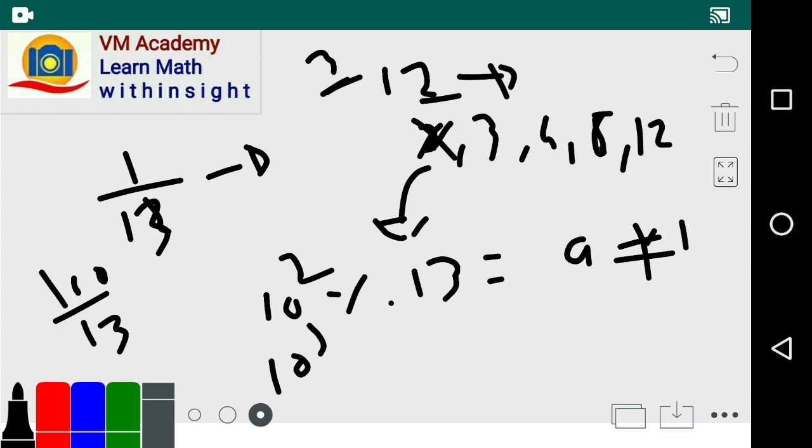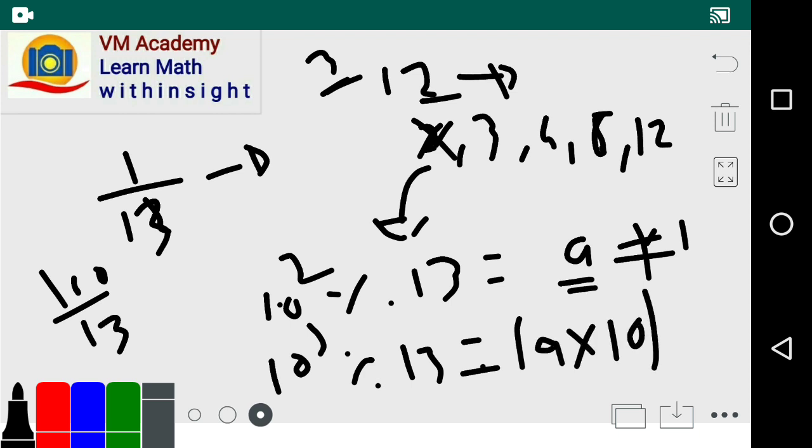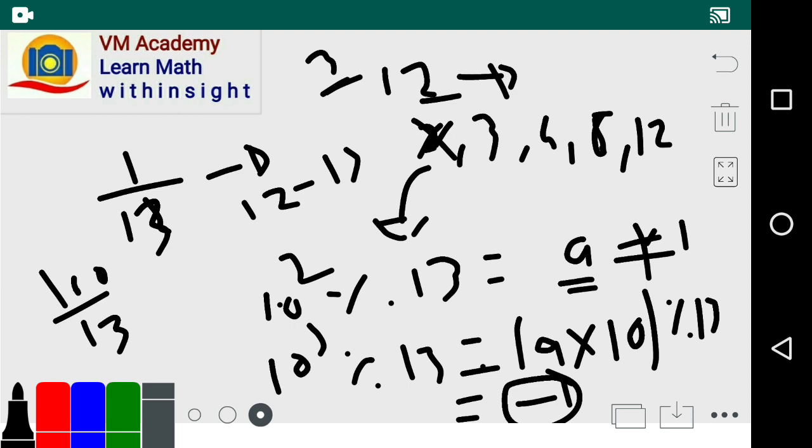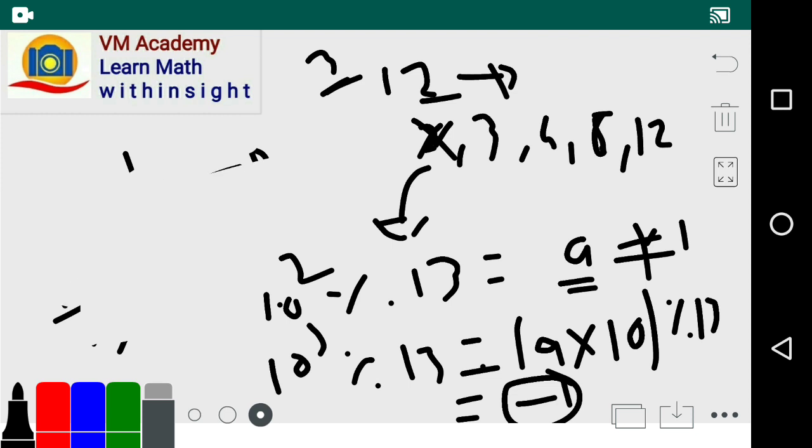So 10 raised to 3 mod 13. Now 10 raised to 3 mod 13 is nothing but 10 raised to 2 into 10 mod 13. Now 10 raised to 2 can be replaced by its remainder 9, so 9 into 10, 90 mod 13. Now 90 divided by 13 gives remainder 12, or we can consider 12 minus 13 equal to minus 1 as the remainder. So 10 raised to 3 mod 13 gives remainder minus 1.